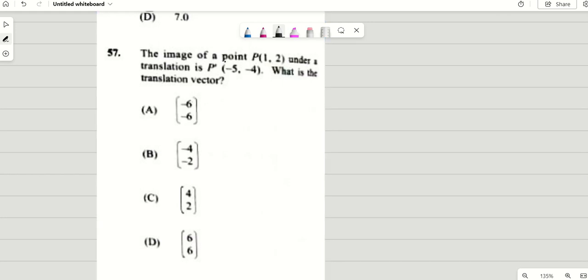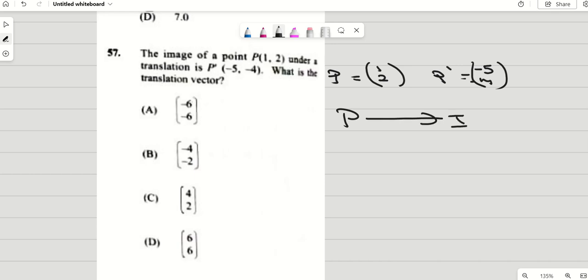The image of point P, so P is equal to (1, 2), underwent the translation to P prime, which is (-5, -4). What is the translation vector? So we know to go from an object to image, to go from P to P prime, it would be (1, 2) plus (x, y), right?